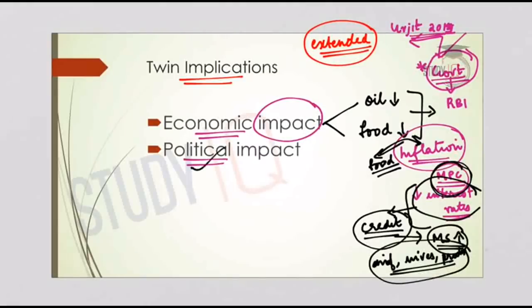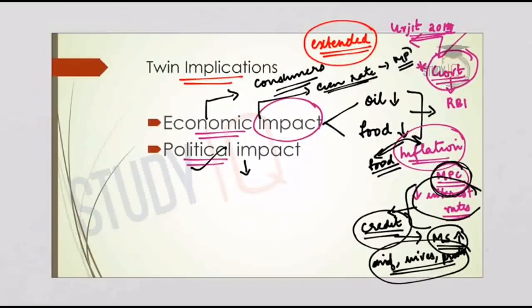And second one is the political impact. What is the political impact? The political impact is the agrarian crisis or the agrarian unrest. Now, the beneficiaries due to lower food inflation is the consumers, and it will impact the general rate of inflation as well, and it will have an impact on the monetary policy of the country in a way that the Monetary Policy Committee will decide to reduce the interest rates. So this is the economic impact, and coming to the political impact is the unrest among the farmers.